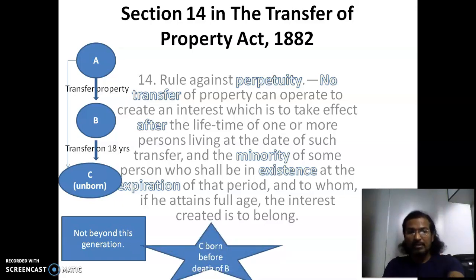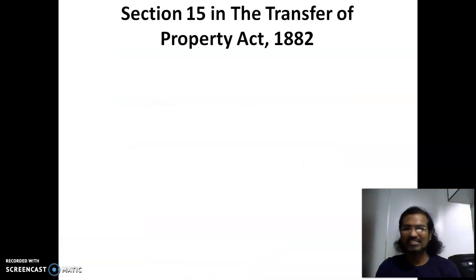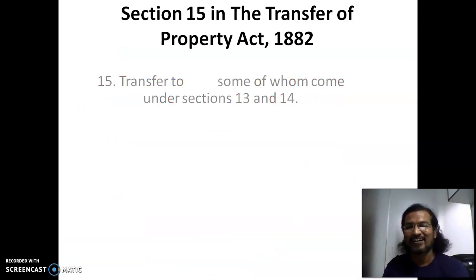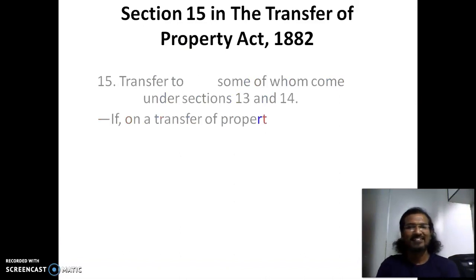So there's one more important point we should also remember, that is, if you look at this highlighted line which says existence at the expiration of that period, that means very clearly it is mentioned that C should be born before the death of such person in whom this life interest is created. That's it.